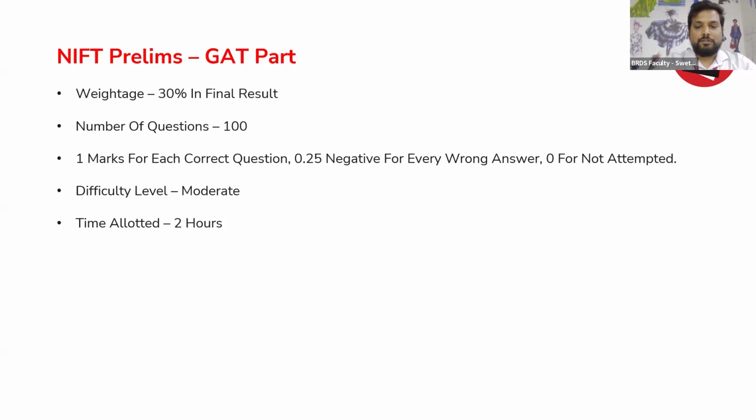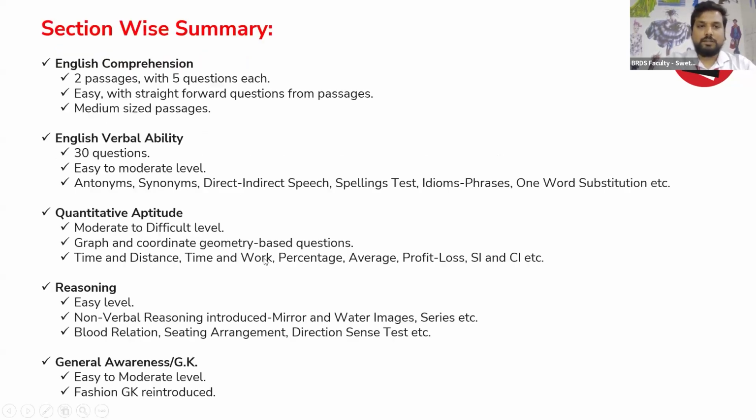So, difficulty level moderate, time allotted 2 hours. Now, talking about the content of the paper section-wise. The first section was English comprehension. There were two passages like last year, 2025, 24, and 5 questions in each passage. It was very easy, as mentioned by the students, and very straightforward questions were there from the RCs.